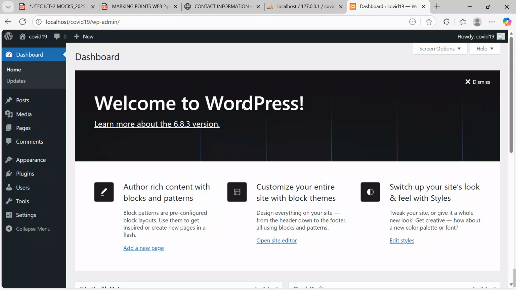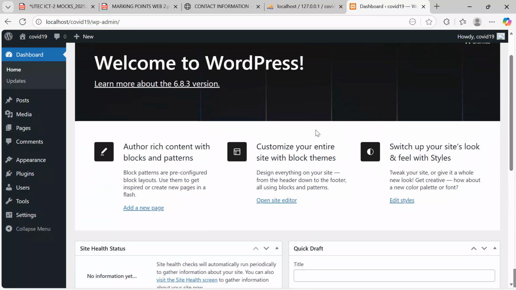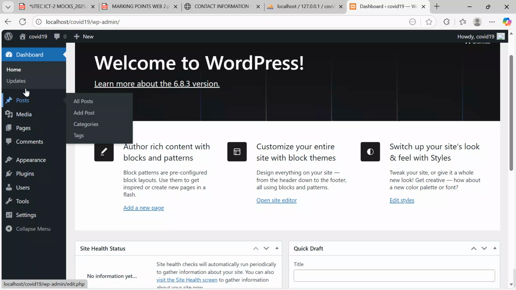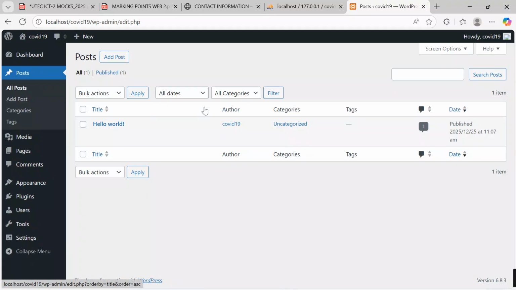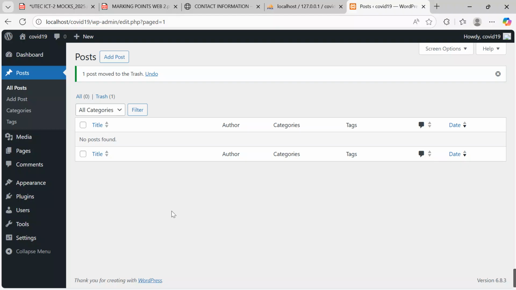This is our WordPress dashboard. Now, after reaching here, the candidate is expected to first do some simple edits to see that we can start designing everything from scratch. One, go to the dashboard window, say posts, and say all posts. Hover your cursor to all posts and access the all posts page. Tick all the posts. Come to bulk actions, say move to trash, and then click apply. Delete all the posts so that we can get everything at a go.